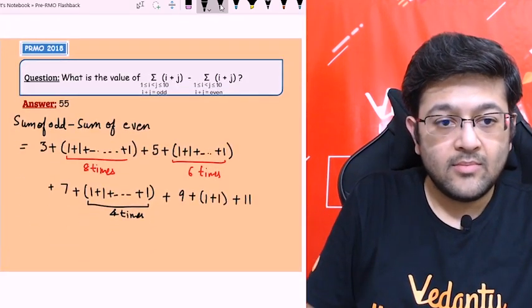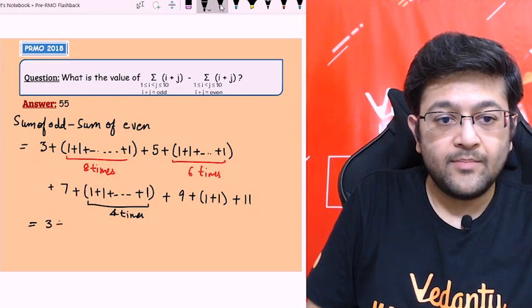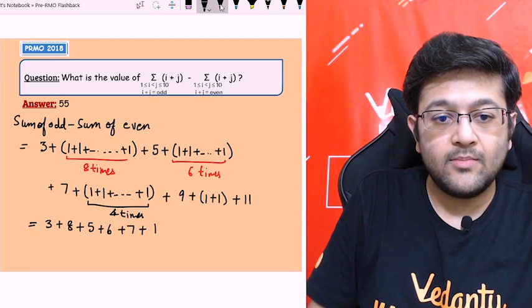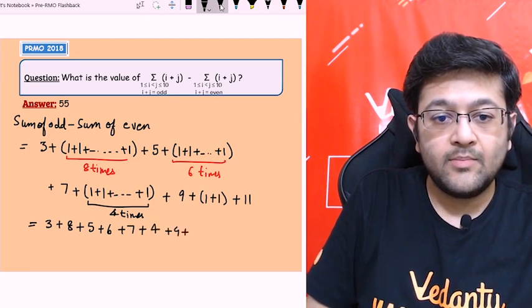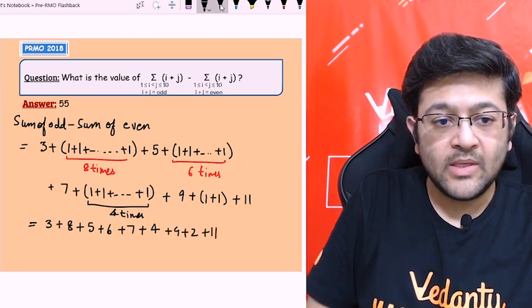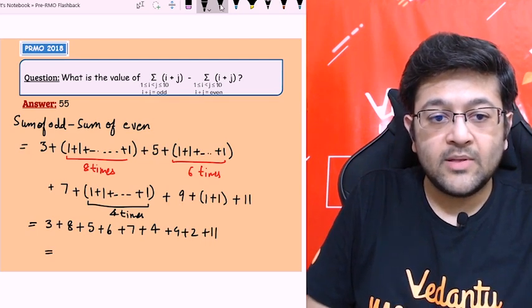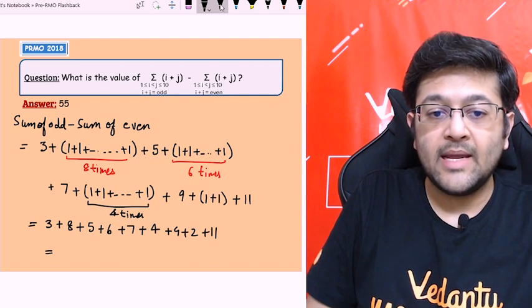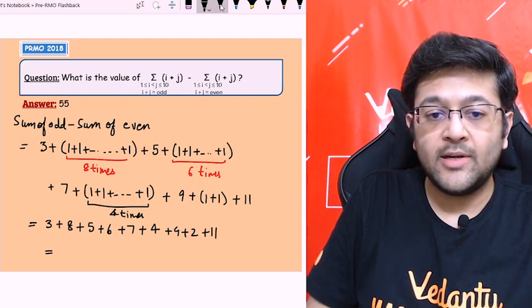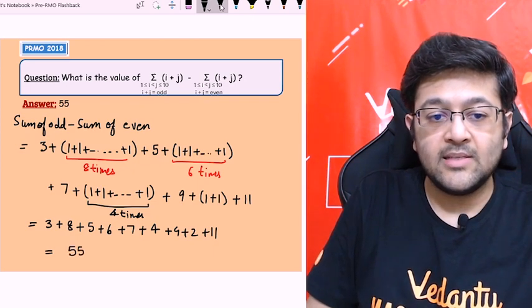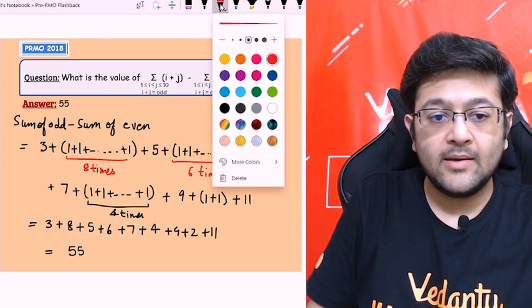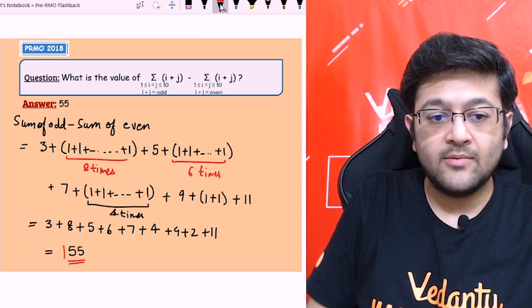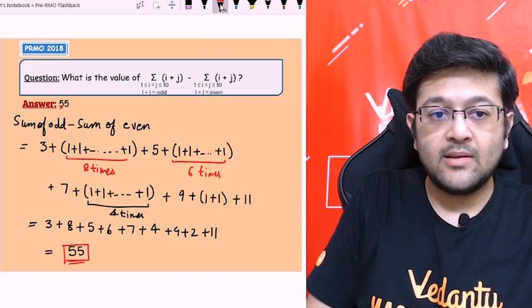So now the sum is easy. The first term is 3 plus 8 plus 5 plus 6 plus 7 plus 4 plus 9 plus 2 plus 11. So let's do the sum. 8 plus 3 is 11, plus 5 is 16, plus 6 is 22, plus 7 is 29, plus 4 is 33, plus 9 is 42, plus 2 is 44, plus 11 is 55. So बच्चों, final answer will be 55 that we get. That is our final answer, 55. And as you can check, that is the answer.